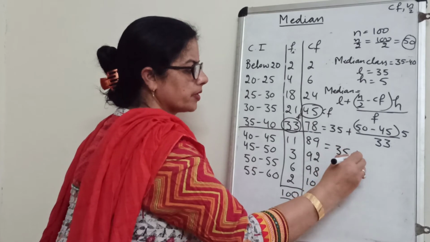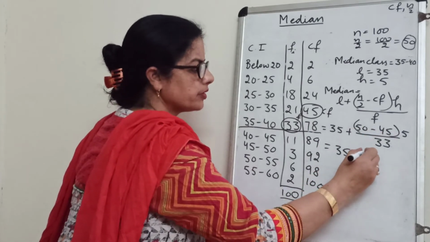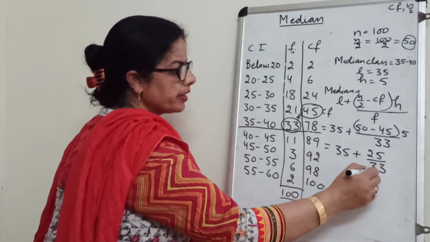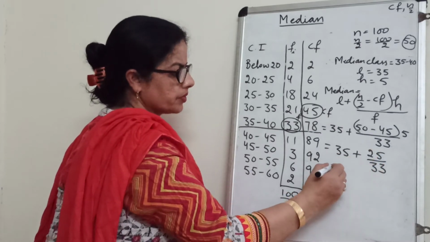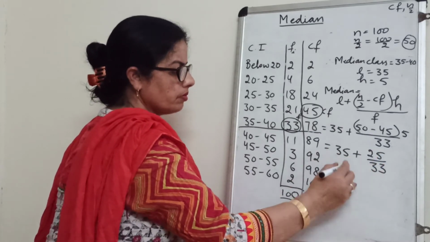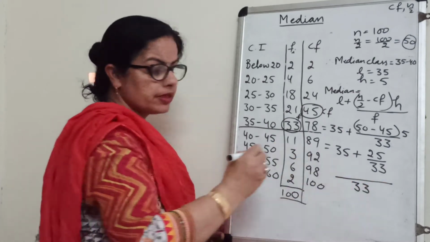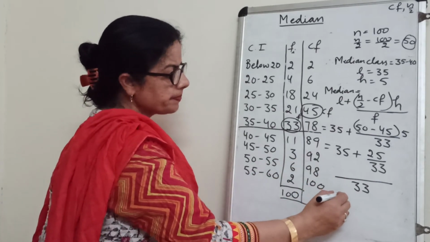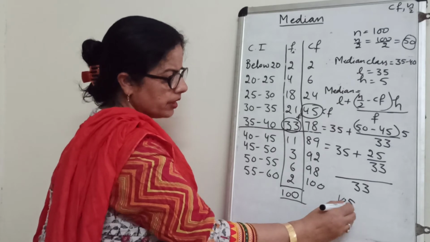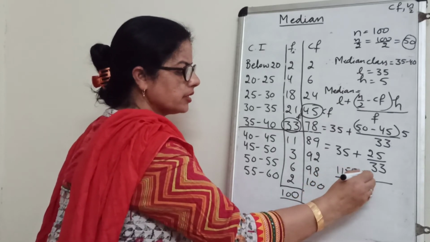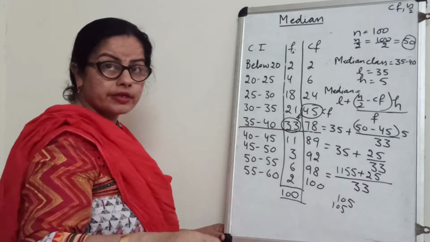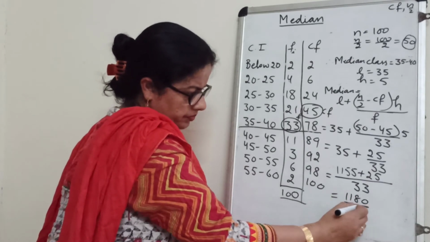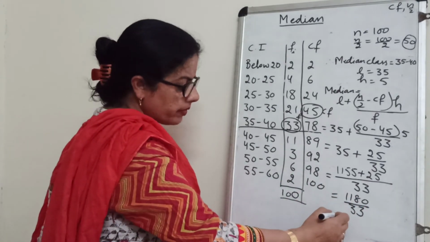35 plus. Now see, 50 minus 45, 5. 5 times 5 is 25, divided by 33. Now you can either take the LCM or you can divide. So what will come? You can take the LCM. 33 will be the LCM. 35 into 33. 35 times 3 is 105, means 1155, plus 25. And now add this, 1180 by 33. And when you divide, what will come?